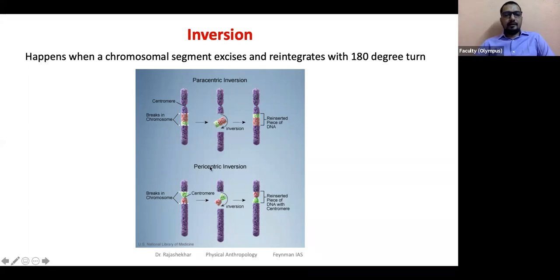Whereas in pericentric inversions, as you see here, the centromere is part of the inversion process. Cuts happen around the centromere and it got inverted and reinserted. That is called pericentric inversion.